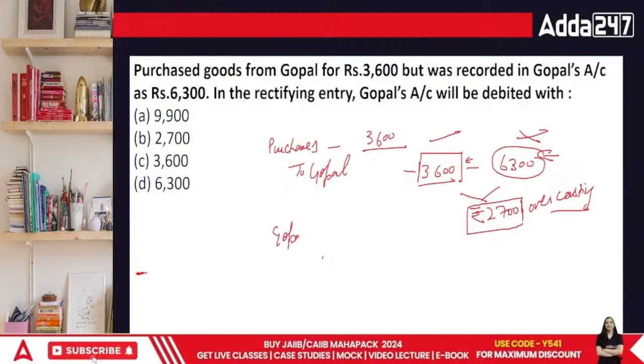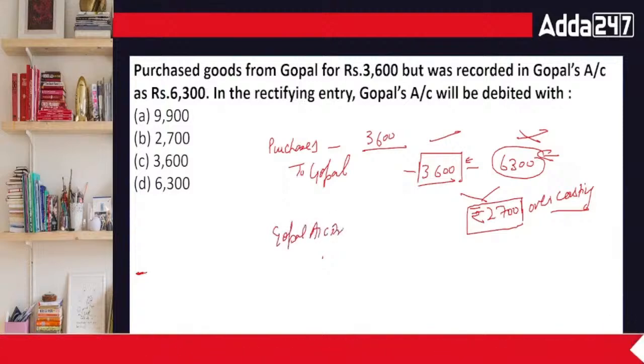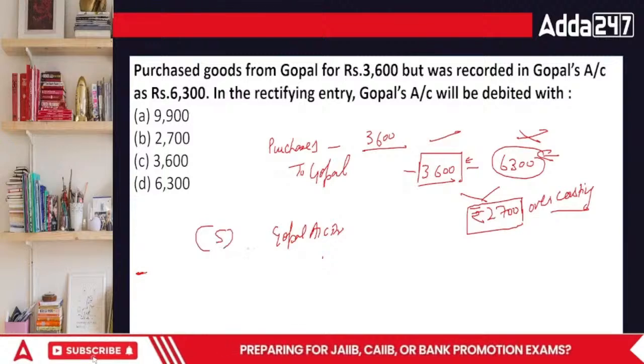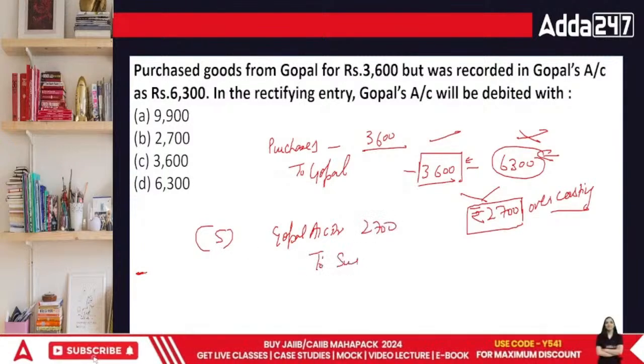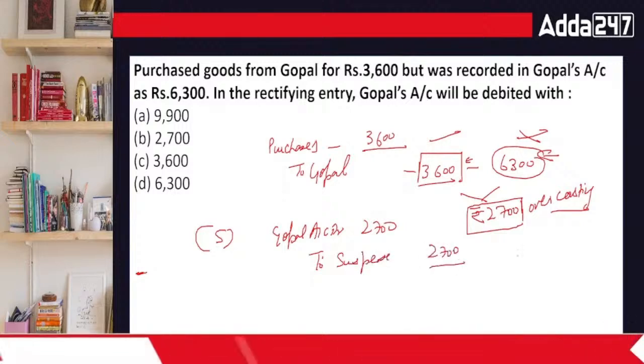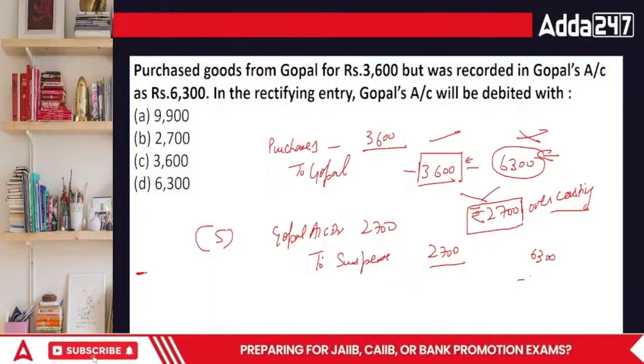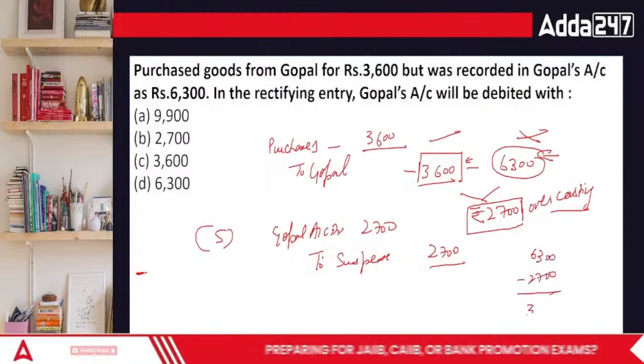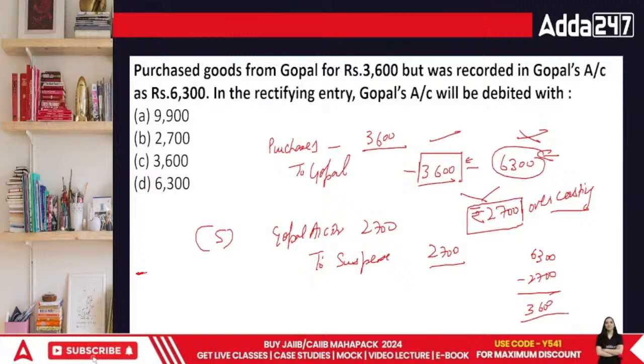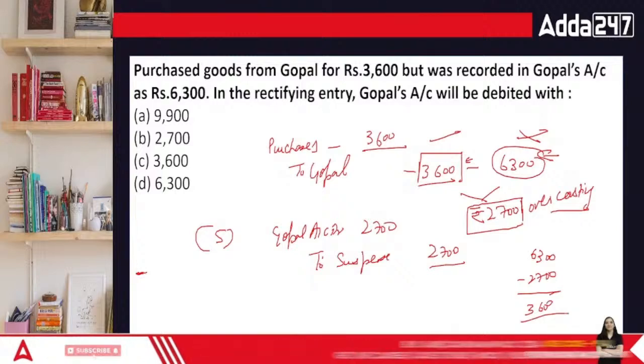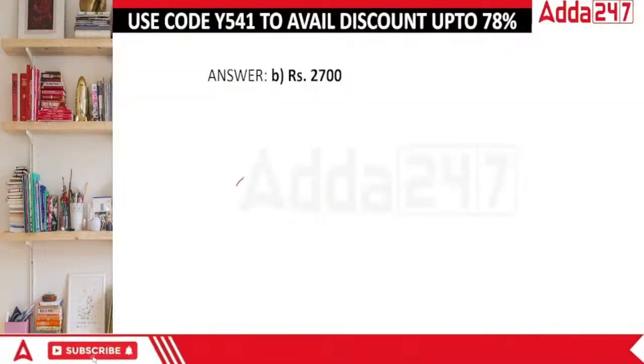Gopal's account has to be debited, and 2700 to suspense. This 2700 reduced. Currently we are at 63. From 63, if you add this 2700, you will get 3600 only, everyone. Which is the correct answer that we were looking for.